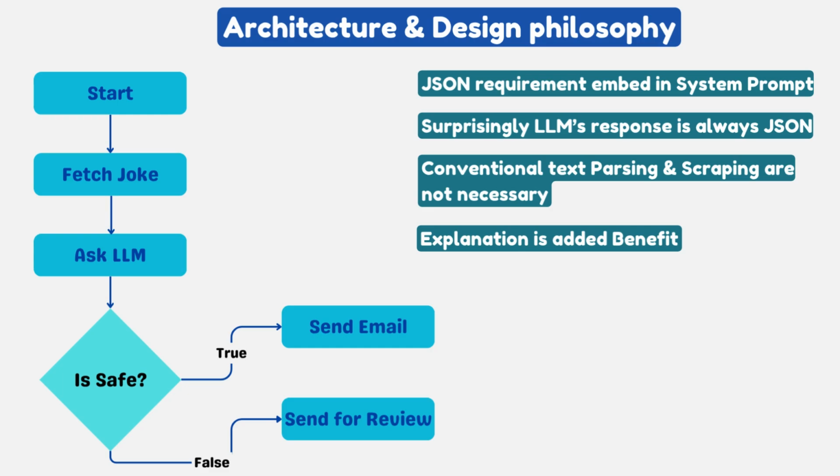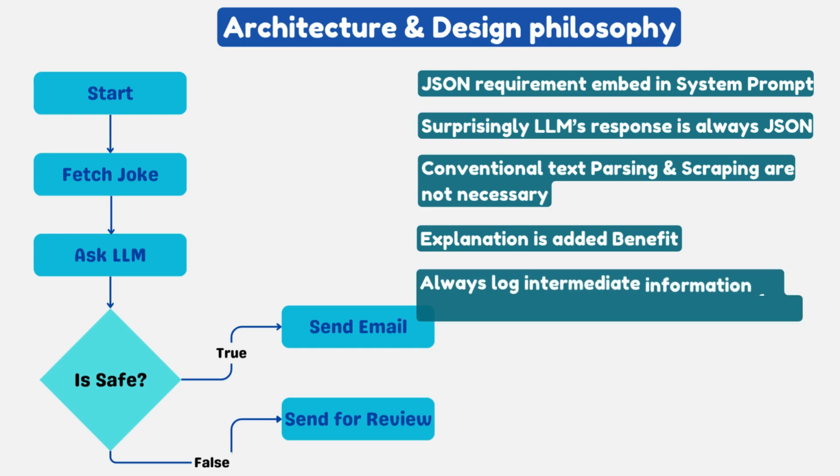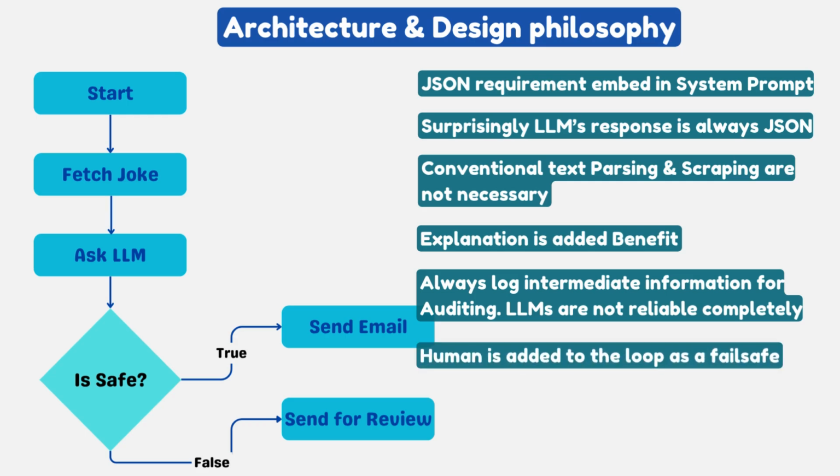Why insist on JSON? Because natural language is ambiguous, and automation hates ambiguity. A single JSON object forces a contract that your code can enforce, test, and log. It also makes auditing easier. If someone asks, "Why was this joke sent?" you have the joke, the structured explanation, and the safety verdict right there in your logs. If something is flagged, it never reaches inboxes until a person clears it. That's the difference between a fun demo and a system you can trust on a weekday morning.